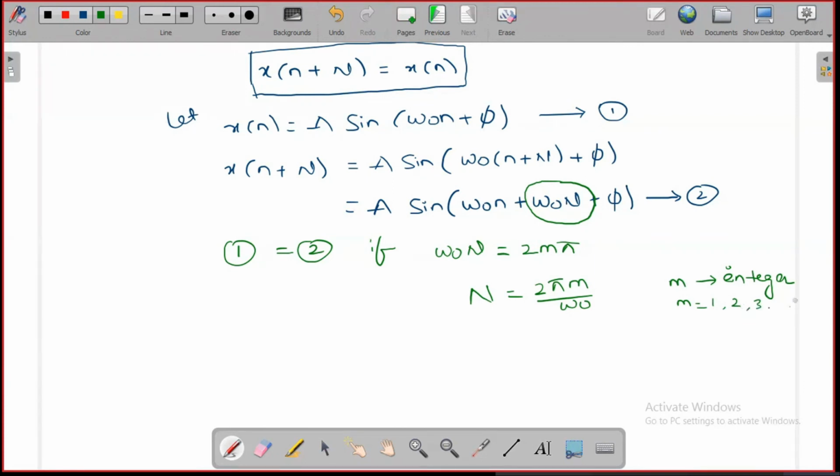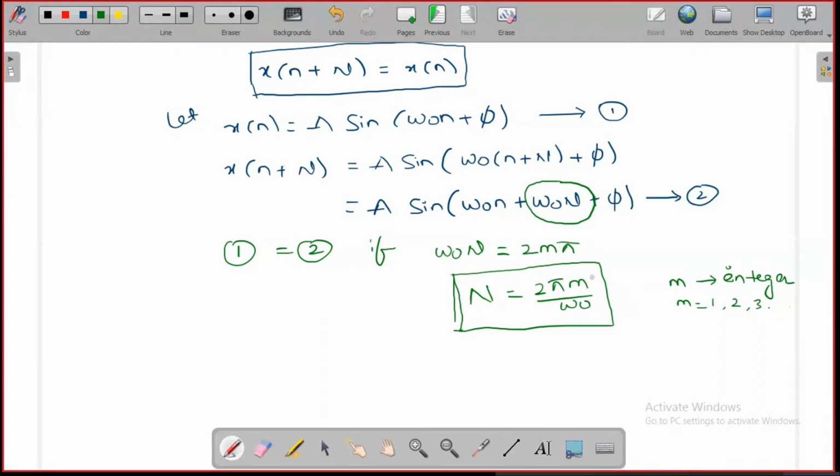Now using these we are evaluating the period of the signal. The fundamental time period is nothing but the minimum value of n, the value of n at the least m value.